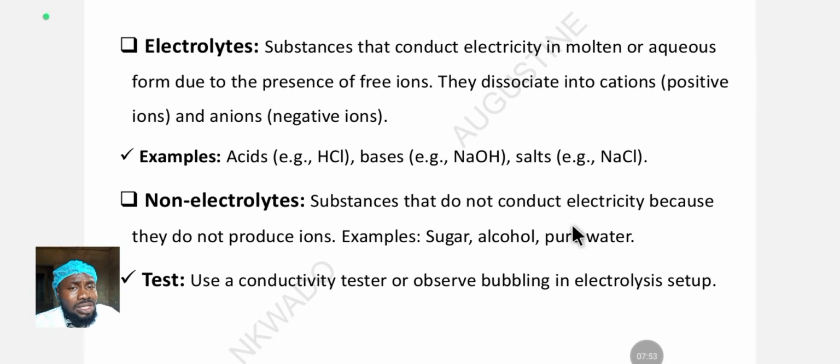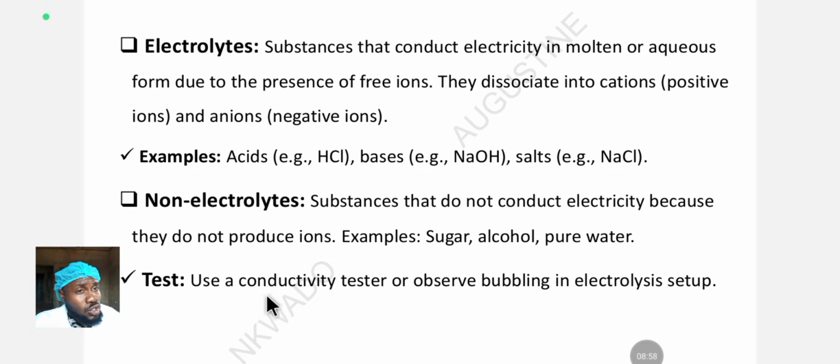But some water, like ionized water, can be an electrolyte. That's why they indicated it here, pure water. So ionized water can act as an electrolyte, or brine. Brine is an aqueous solution of sodium chloride. When sodium chloride, normal salt, is dissolved in water, that's brine. And you remember how chlorine is manufactured industrially? It is manufactured through the electrolysis of brine for large scale manufacture of chlorine.